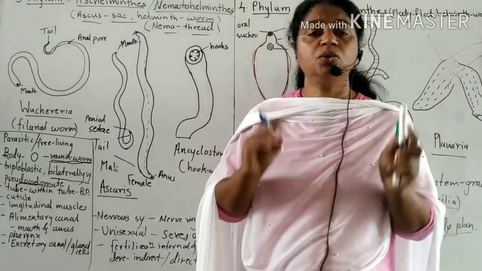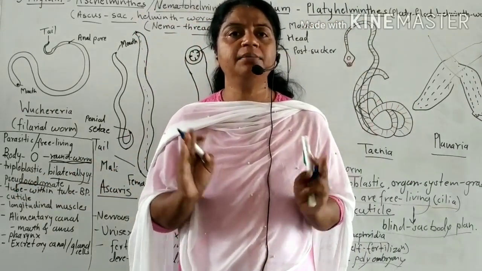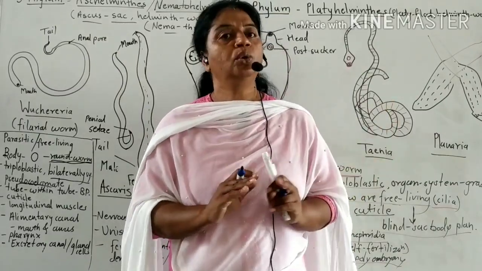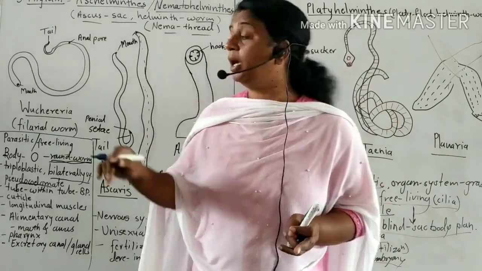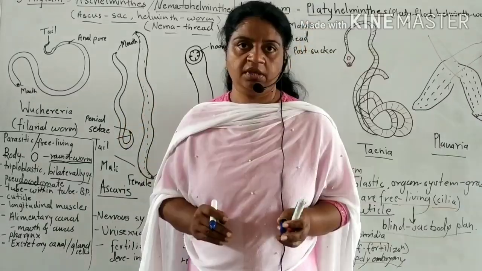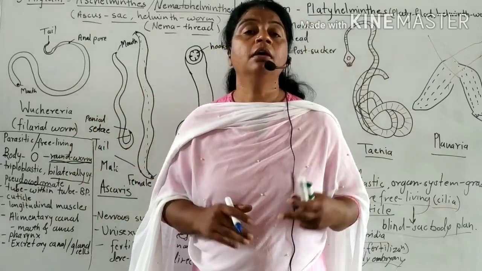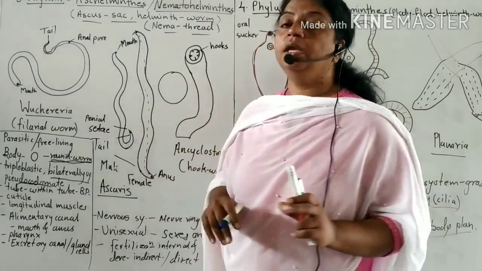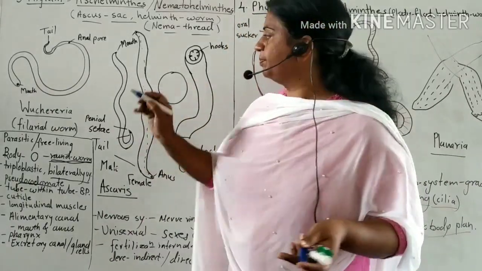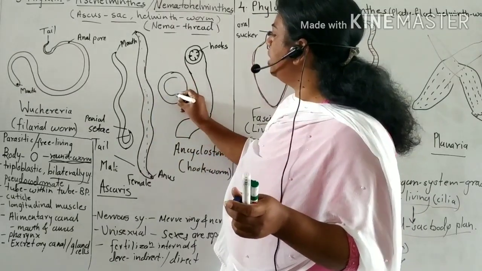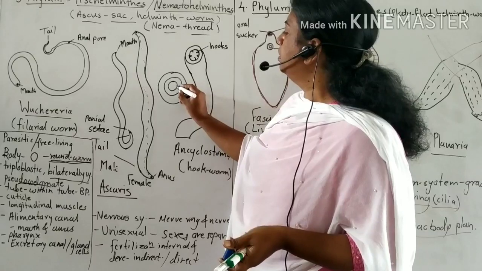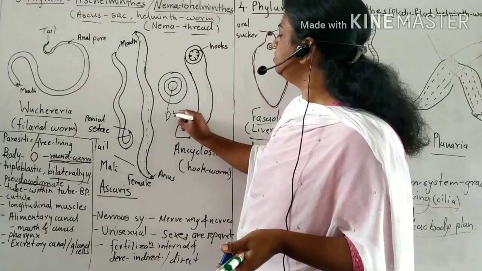Then pseudocoelomates. This phylum is the pseudocoelomate, not a true coelomate, with no true body cavity. Pseudocoelomate means these animals have a false body cavity. When we take the TS, as we have seen in the first lecture, there is ectoderm, endoderm, and this is the digestive system.